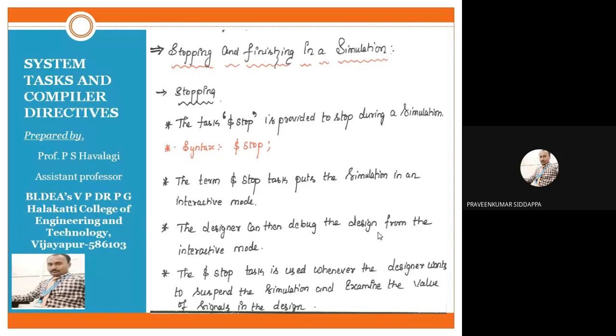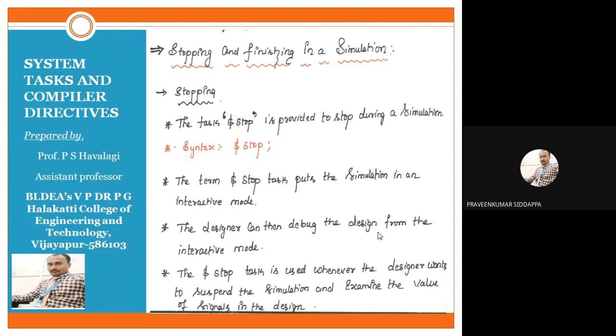After that, the next time units should be examined. So that is about stop. For that purpose, we are writing stop in the simulation. We write it in the test bench, not in your main code. Same thing for finish. We will move to finish.